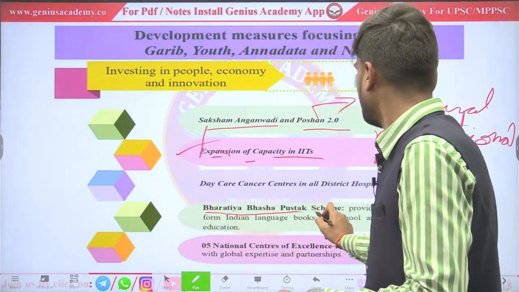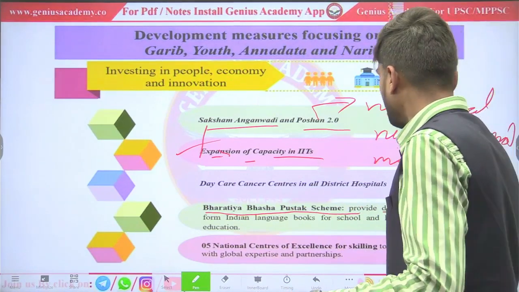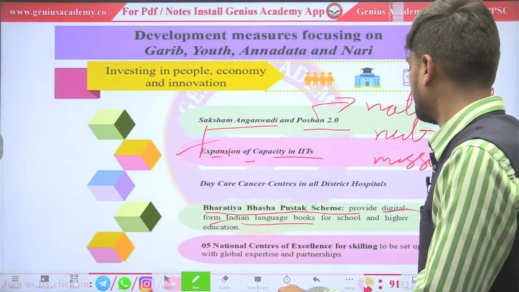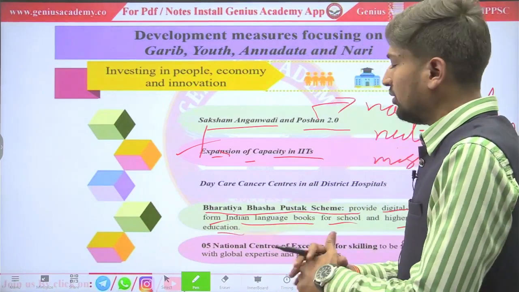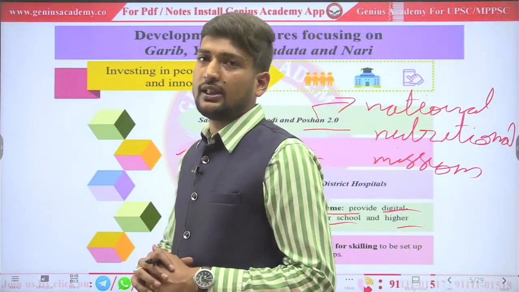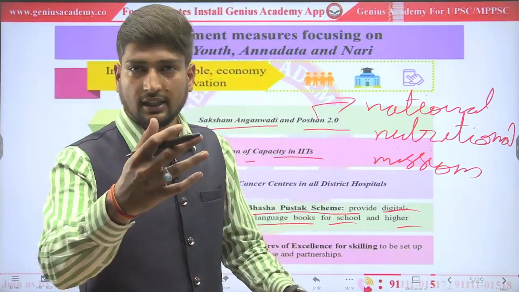Next one is the Bharatiya Bhasha Pustak scheme. It will provide digital forms of Indian language books for school and higher education. Those books which are used in schools and higher education will all be digitalized in their particular regional languages.